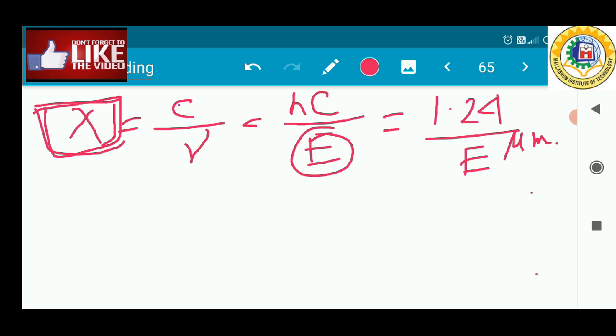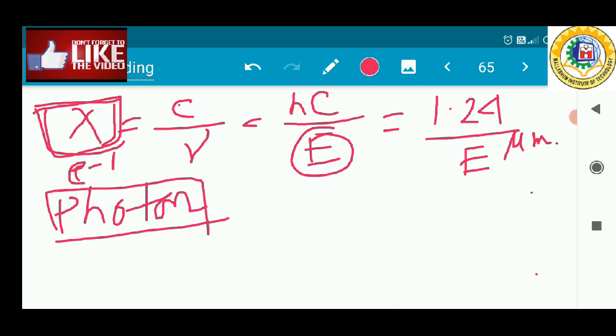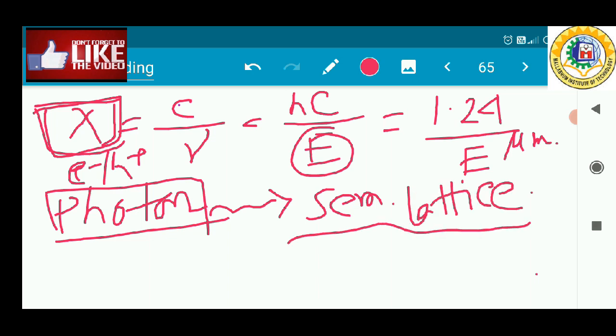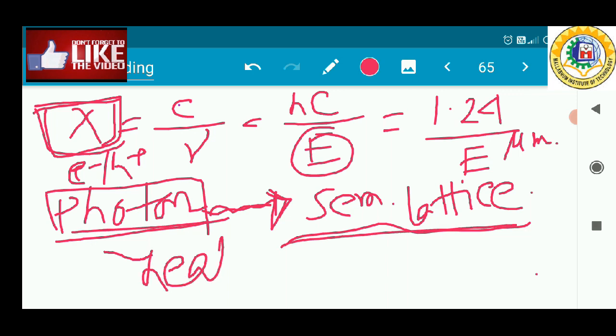Now there are several possible photon semiconductor interaction mechanisms. For example, a photon can interact with the semiconductor lattice, whereby photon energy is converted to heat. As we considered in the wave particle duality principle, a photon is a particle, so it can encounter a collision with the semiconductor lattice, and the photon energy is converted to heat energy.